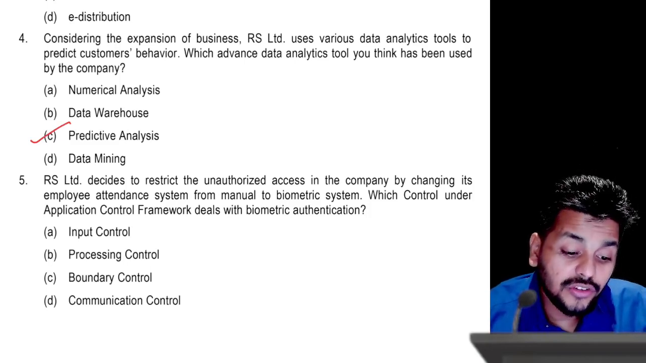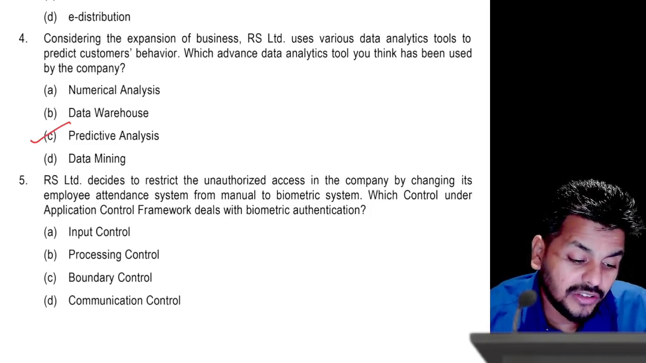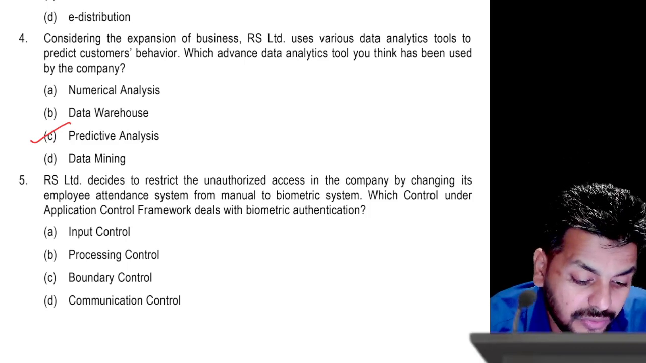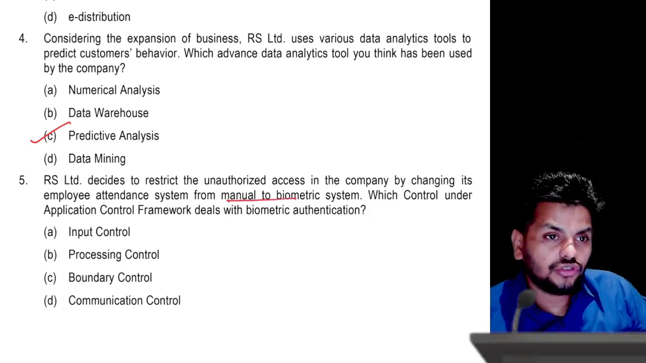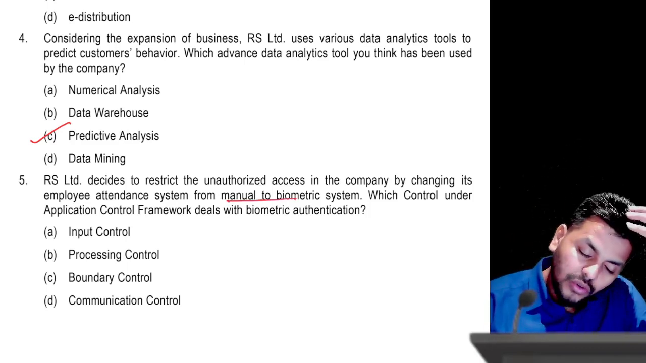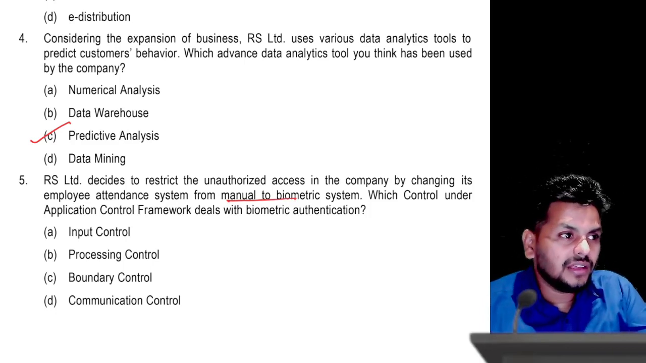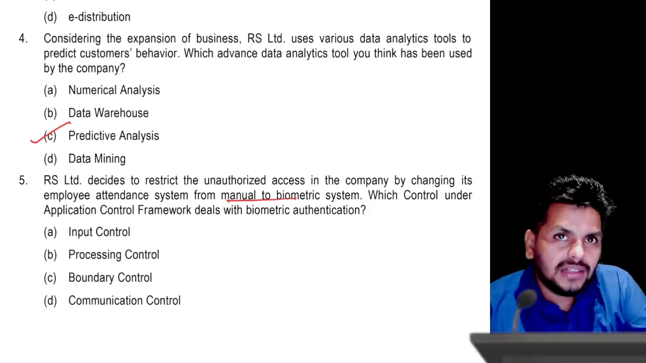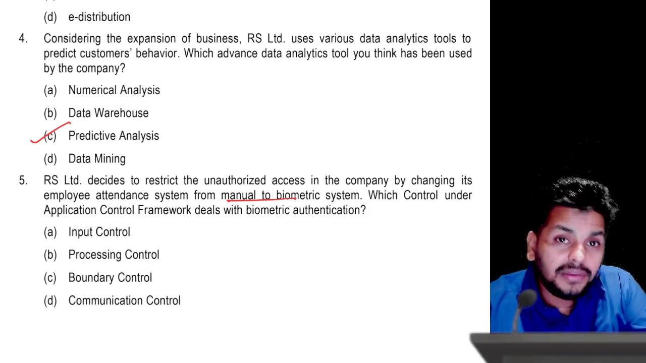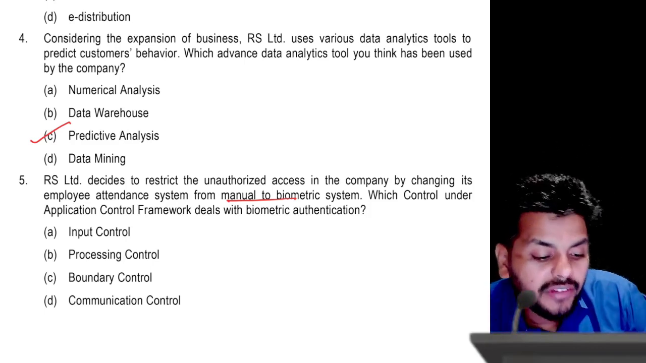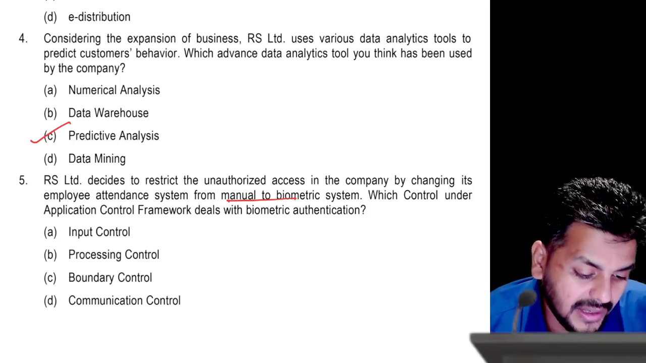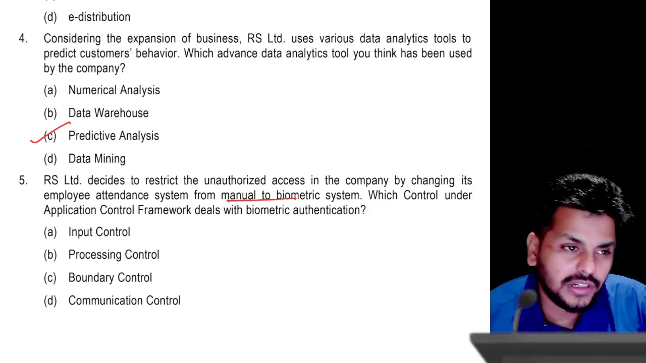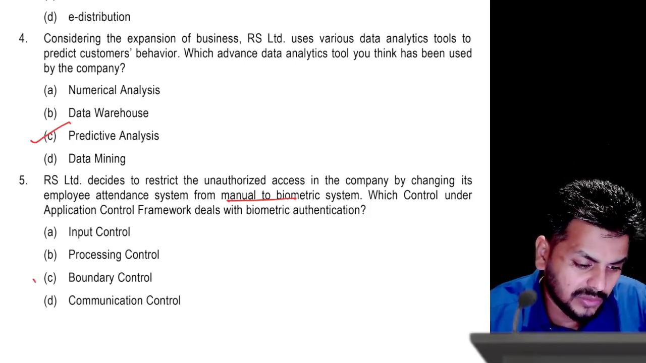And restricting unauthorized action in a company by changing employee attendance from manual to biometric, which you read in the case that they did, right? So when they did manual to biometric, it gives us a volume of information saying that they don't want to take that lightly. They want to be very sharp on it. So which control have they applied here for biometric authentication? Biometric authentication is a boundary control. No two thoughts about that.